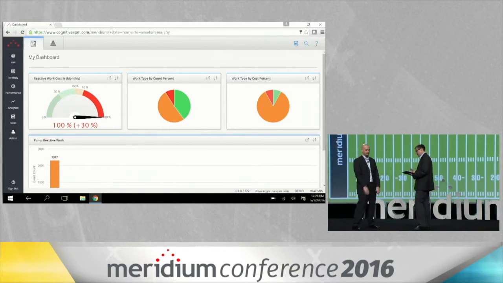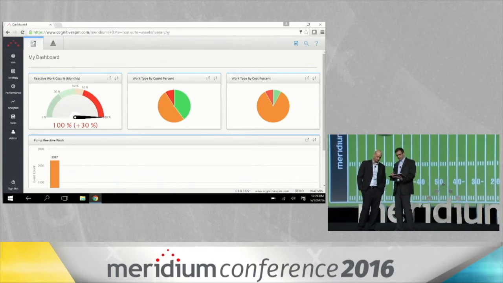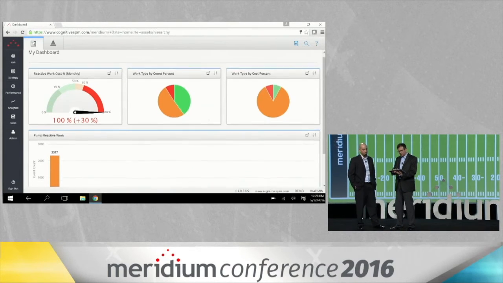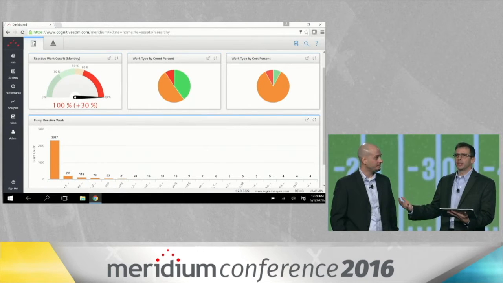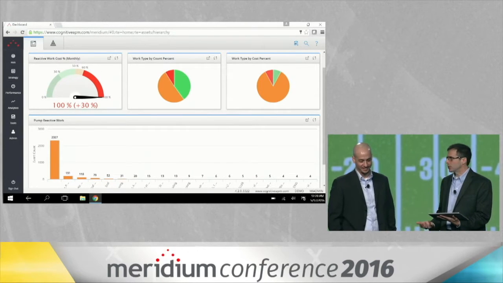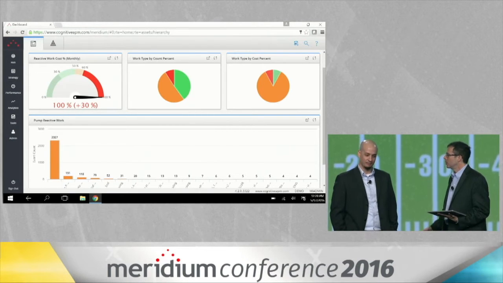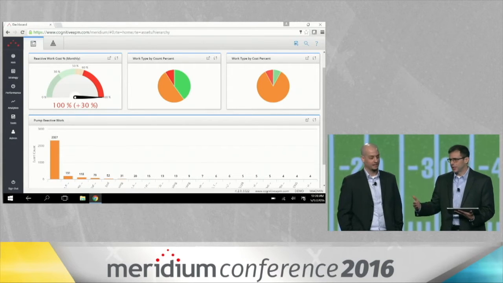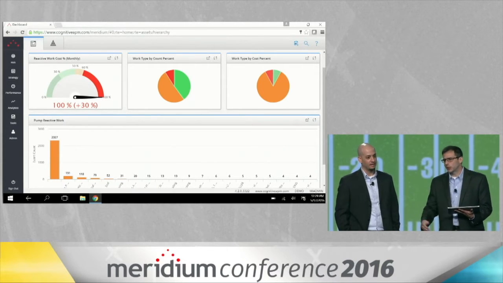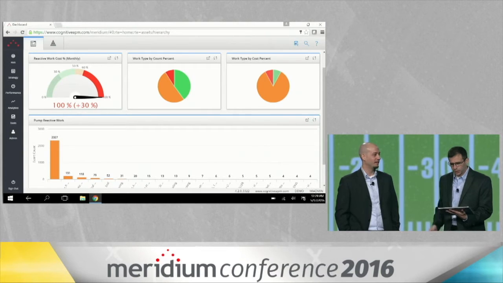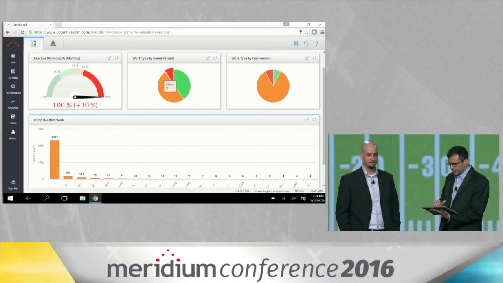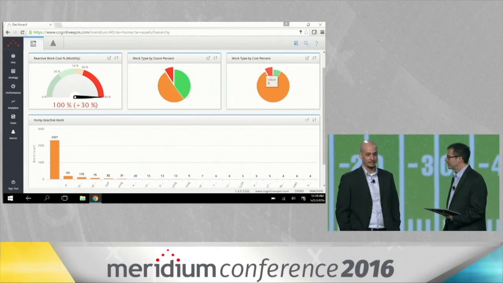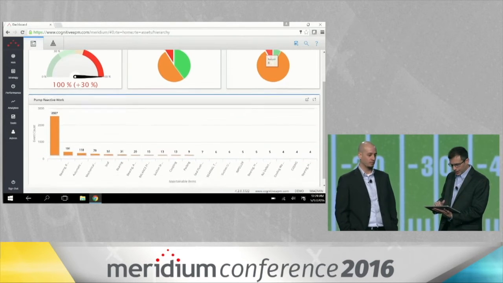Let's go. Hey, Jason, I'm looking at our asset performance data on this dashboard I put together for myself. And, you know, I am befuddled. I look at this and we've got reactive work costs. You know what reactive work is? Reactive work is bad, Chris. It's bad. We break the schedule. We go away from our planned work. It's emergency. Something's failed. But then I look at my distribution by count and cost. What's it showing me for failures? 8% of events? Right. That's not right. No, it can't be right, Chris. Based on that reactive work percent, it can't be right.